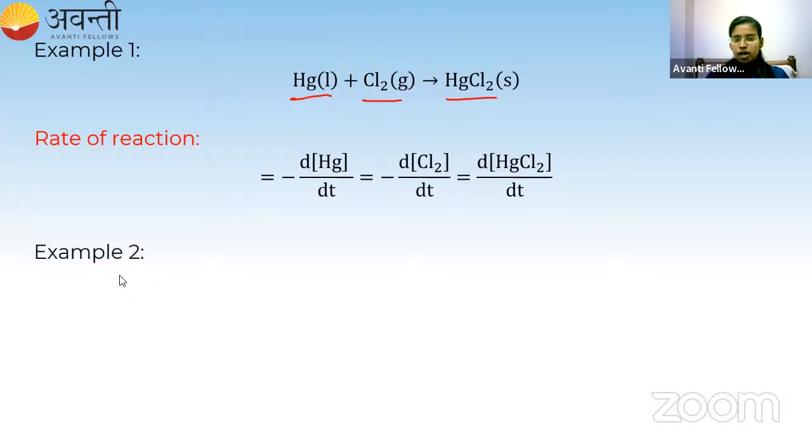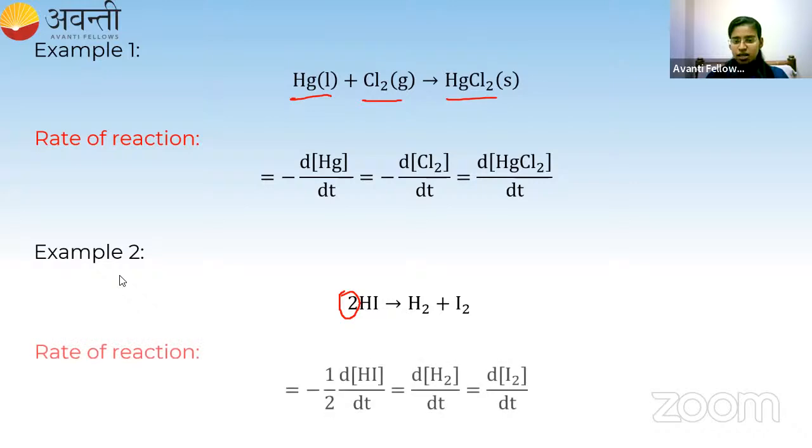Now I'll go for example 2, in which I have 2HI giving H2 plus I2. What do I have to write first? In terms of the reactant, what will come? The rate of the reaction will be equal to, here I have a coefficient 2, so it is minus 1 by 2 d[HI] by dt, which is equal to d[H2] by dt, which is equal to d[I2] by dt. Got it? Very easy.